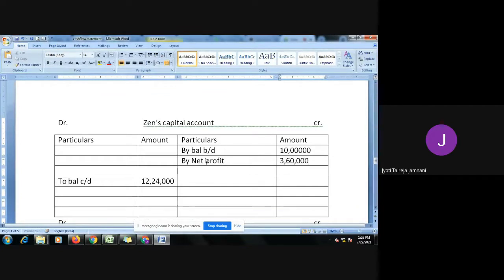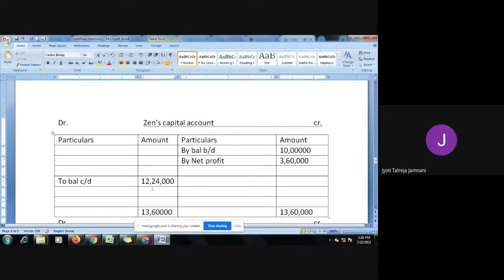3,60,000. It is getting added to him because capital is on the credit side. 10 lakh plus 3,60,000, total 13,60,000 should be his capital. So here I can total both the sides. I wrote the total 13,60,000, 13,60,000. And the balance is 12 lakh 24. But how can the balance be 12 lakh 24? Here something should be there, right?